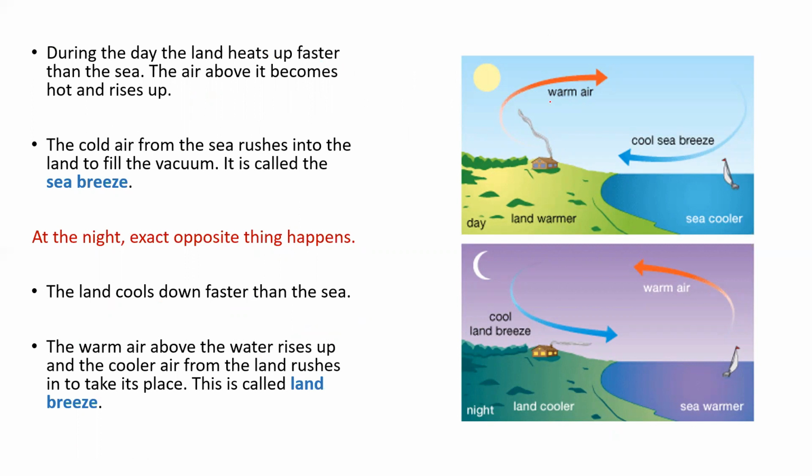Why? Because on land, you will find there are concrete, roads, and metals. All these things become warm or hot more than water. So do one thing.